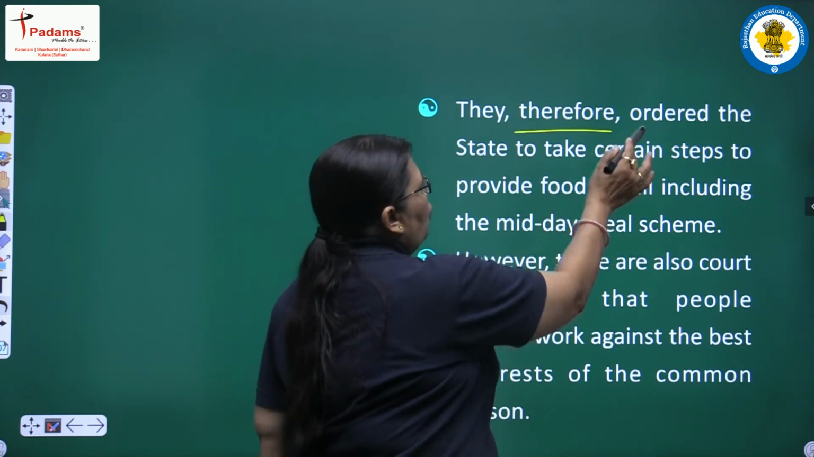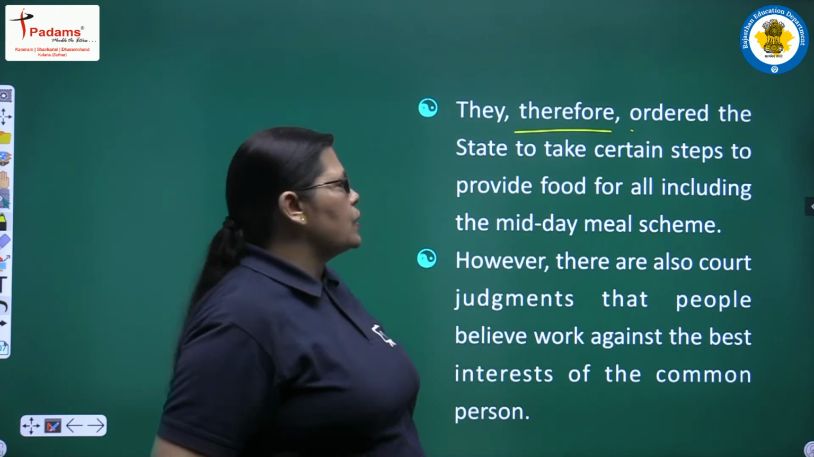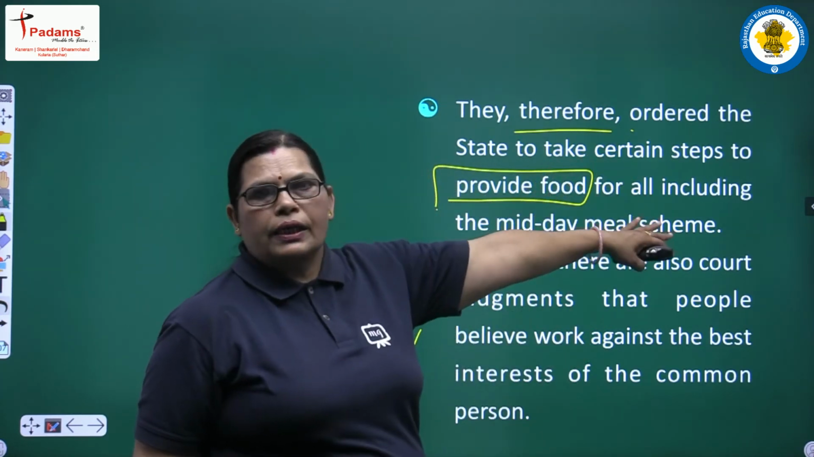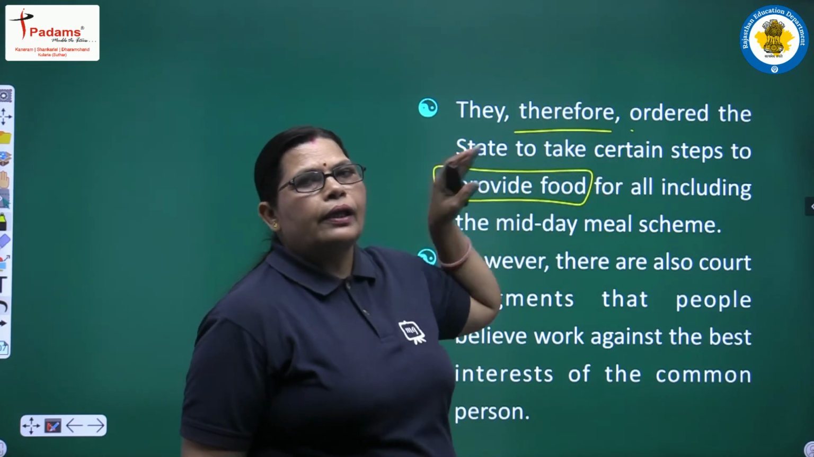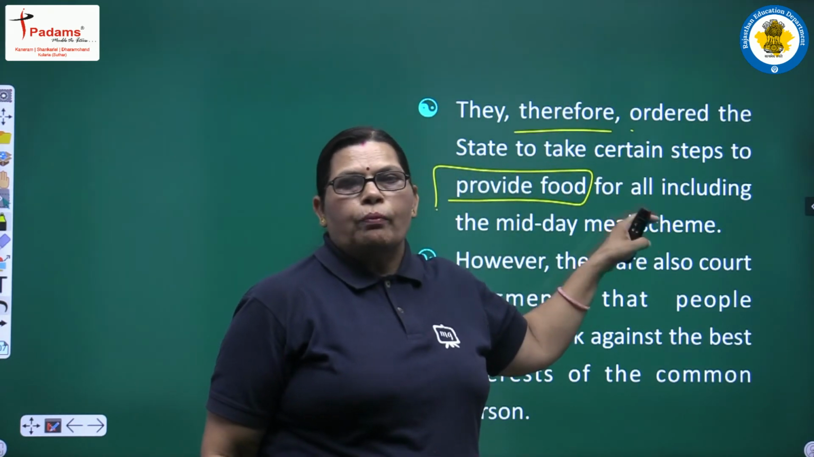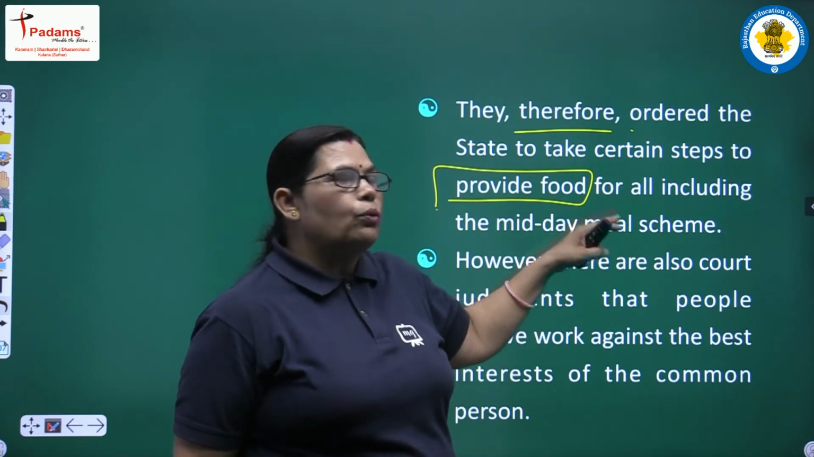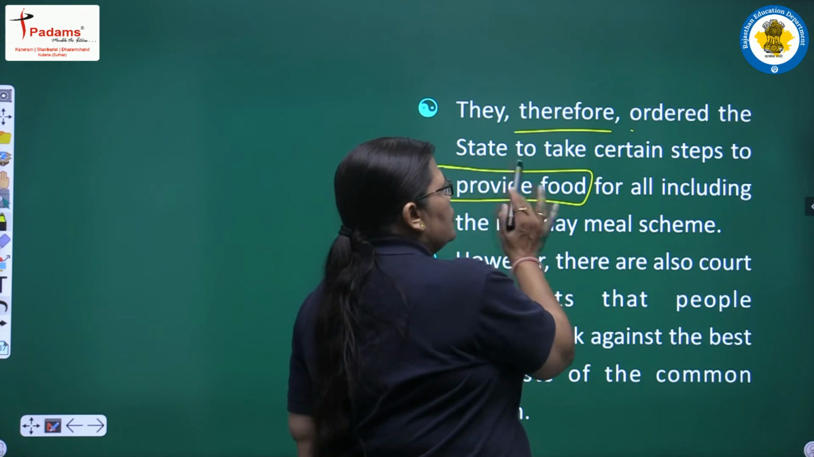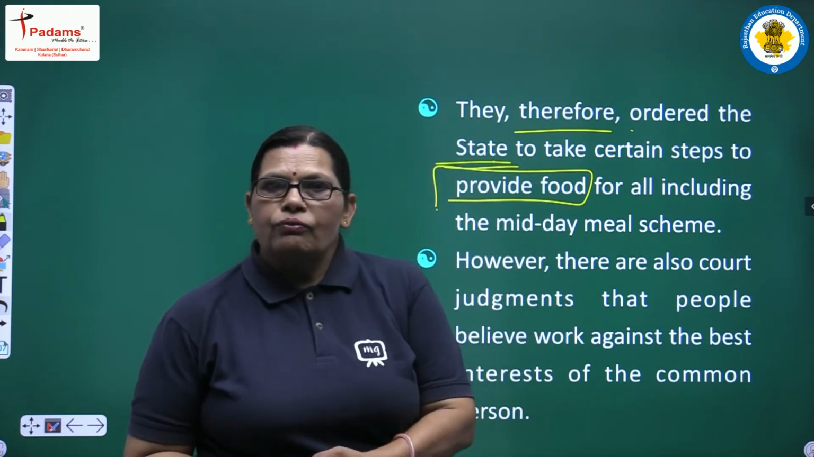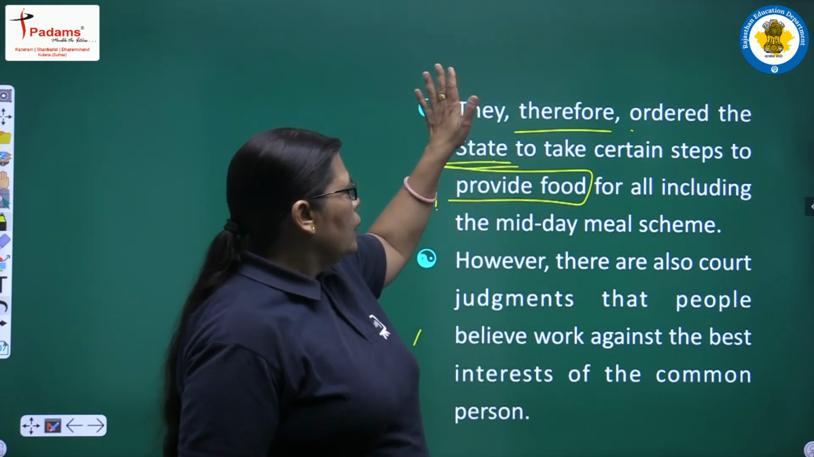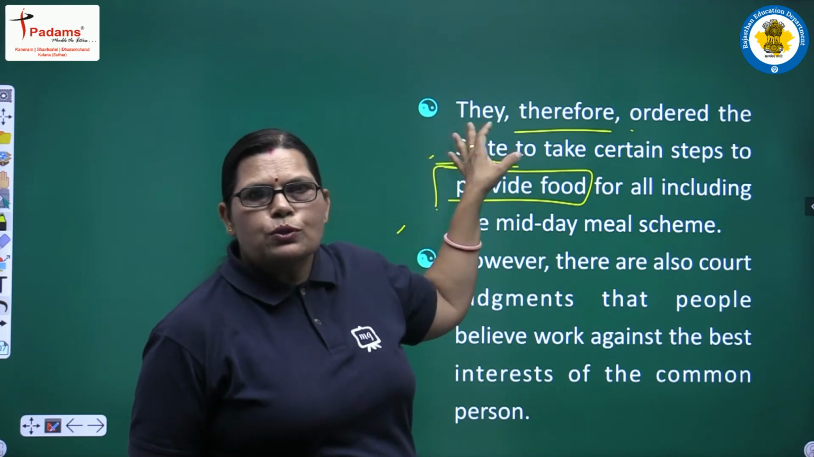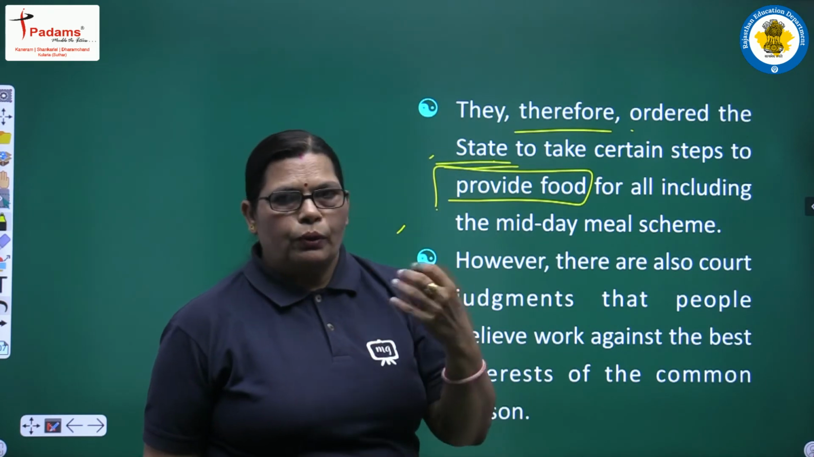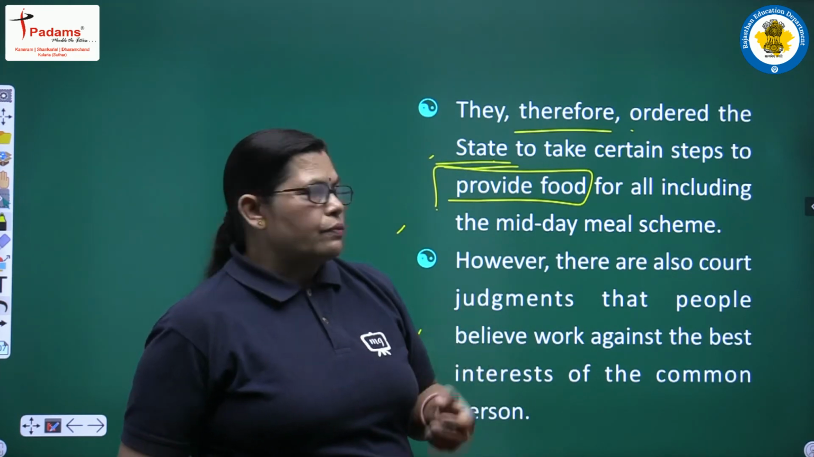They therefore ordered the states to take certain steps to provide food for all, including the midday meal scheme. That's why this midday meal scheme comes to school, and with the help of the Supreme Court and the High Courts, all these orders were issued to the states that all the necessary steps be taken to provide food for all the people, especially the poor people, because rich people gain for themselves.